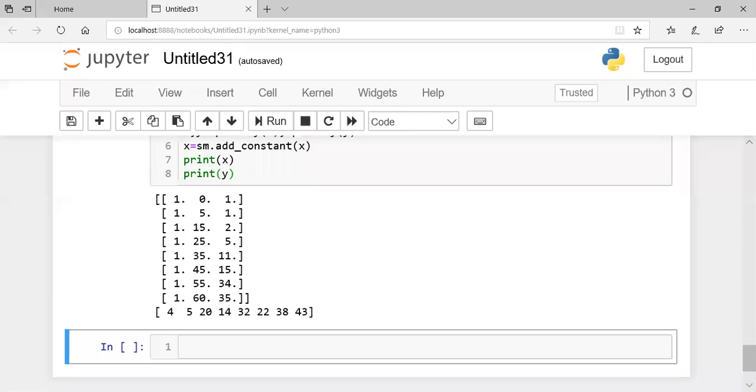Okay. So now let's create a model and fit this problem into that model. So model equals sm dot OLS. Can anyone tell me the full form of OLS? At the beginning of class, I have explained this. I want to know this.